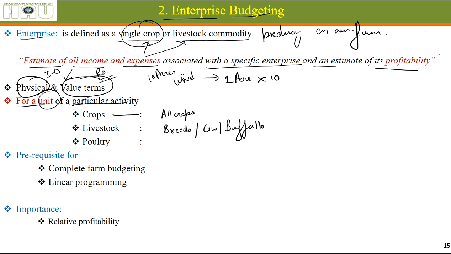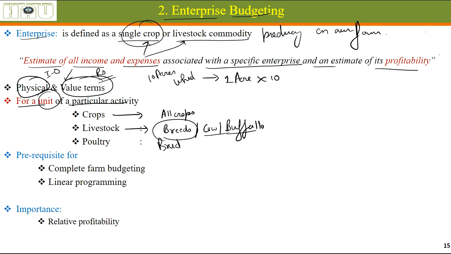Let's say particular activities such as crops or different types of crops, it can be done for them. For livestock, whether there is a difference between the returns and expenses between different breeds of cows and buffaloes we are going to rear, which breed we should be choosing.